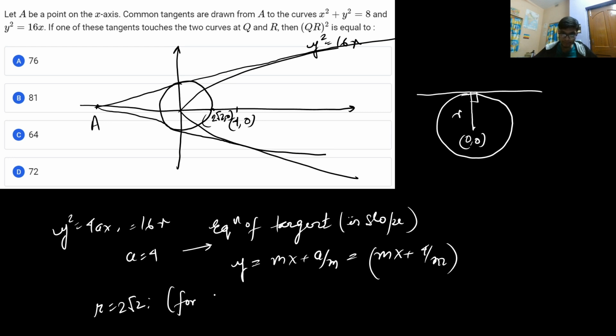For the circle x square plus y square is equal to 8, the radius is 2 root 2, so the perpendicular drop from 0 comma 0 will be equal to 2 root 2.